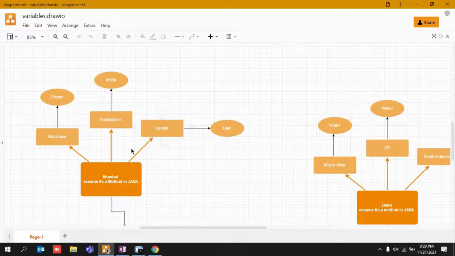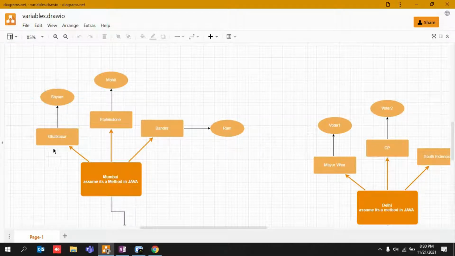All these are local areas of Mumbai, and there are local people residing inside all these areas. Let's say I have taken the oath to become the CM for these three areas. Just a weird example. I would be needing support from all these three areas because I have got a ticket to represent these three areas. So in order to win or to become a minister for these three areas in Mumbai, I would be needing a lot of local support.